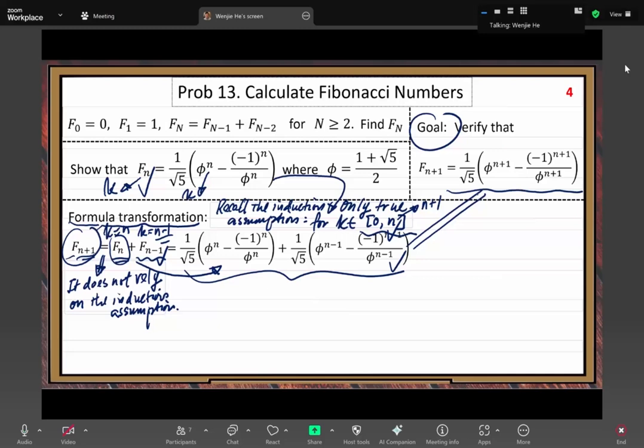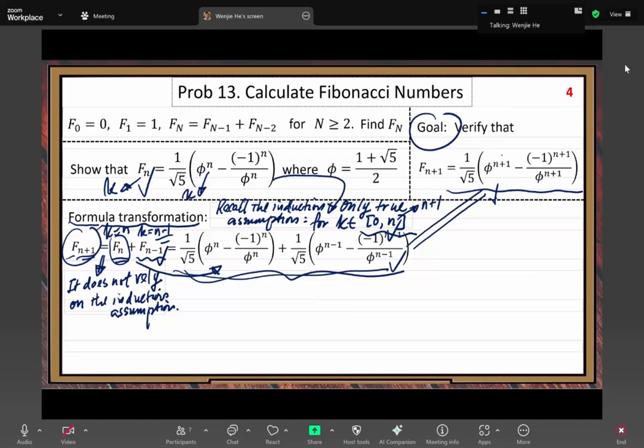Still a long way to go. So our next question: we only need to verify this identity, left-hand side and right-hand side. So we move to our next step. The question is how to verify these two formulas are exactly the same.